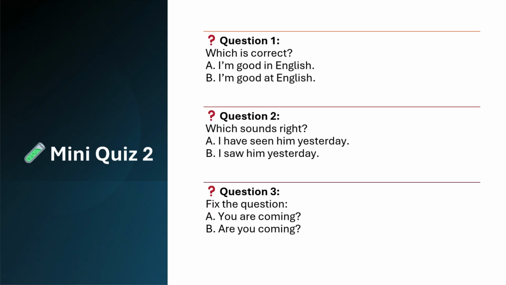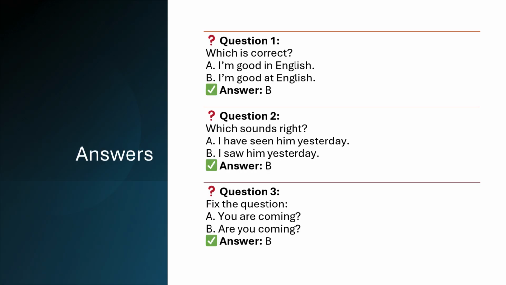And now we're gonna check the answers. So for the first question, the correct answer is I'm good at English, because that is the correct collocation. For the second question as well, the correct answer is B, I saw him yesterday, because we use past simple when we use yesterday in a sentence, not the present perfect.